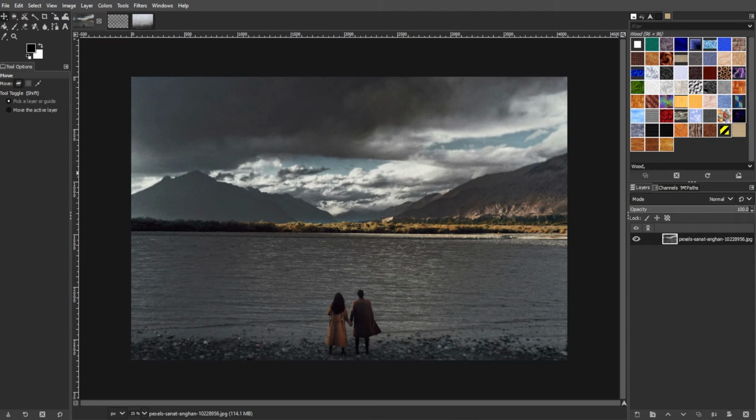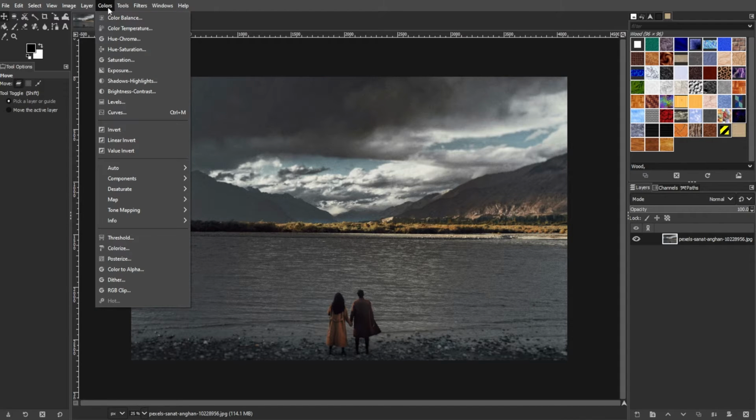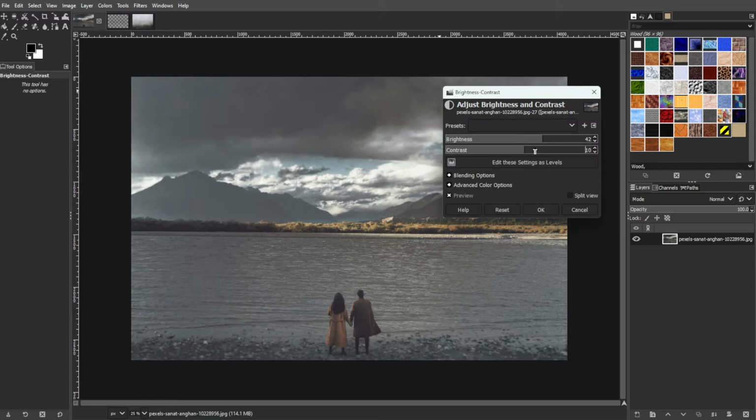Start by opening the image that you want to add the fireball and explosion effect to in GIMP. If needed, adjust the brightness of the image using appropriate tools in GIMP to ensure the effect looks cohesive with your image. You can do this by adjusting the brightness and contrast of the photo.